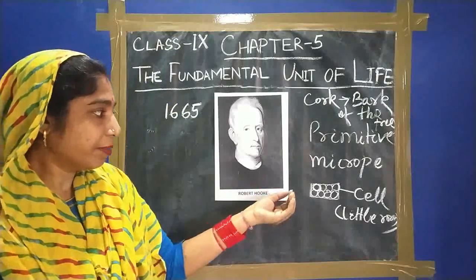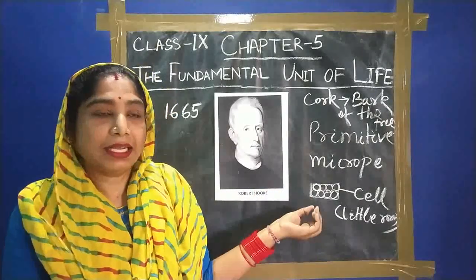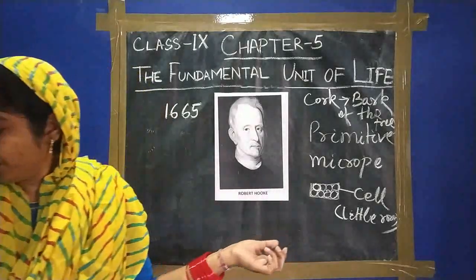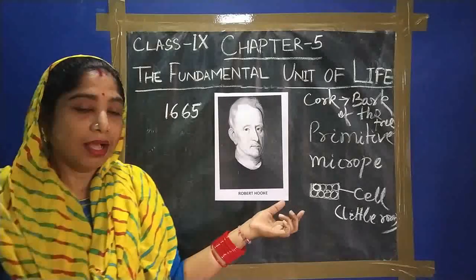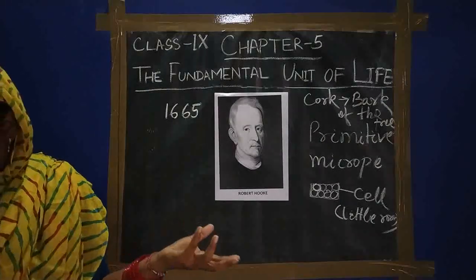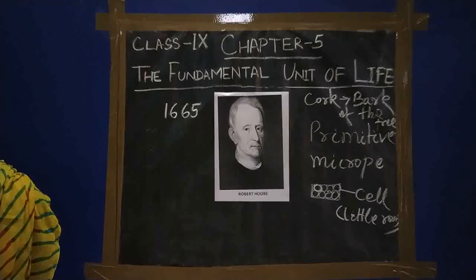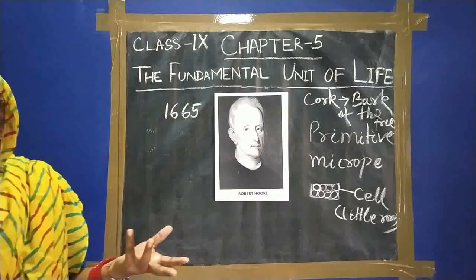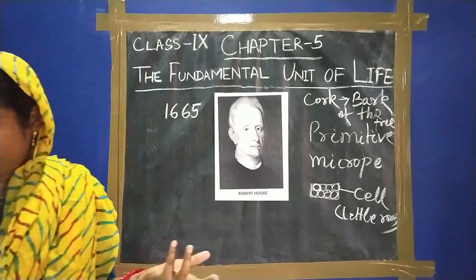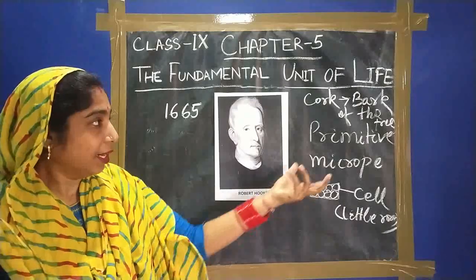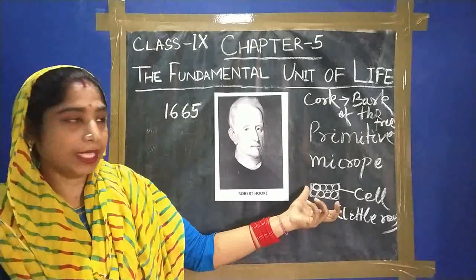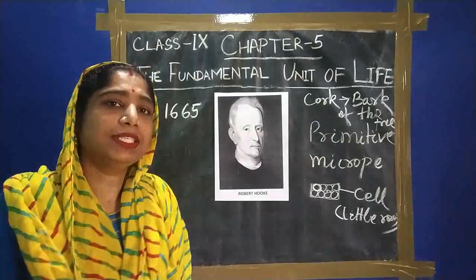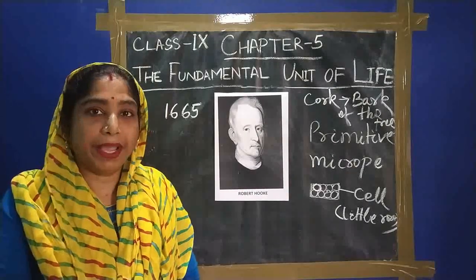These are very small things, and they are very important in the history of science. These are all about the cell discovered by this person. After that, how do we see the cell under a microscope?